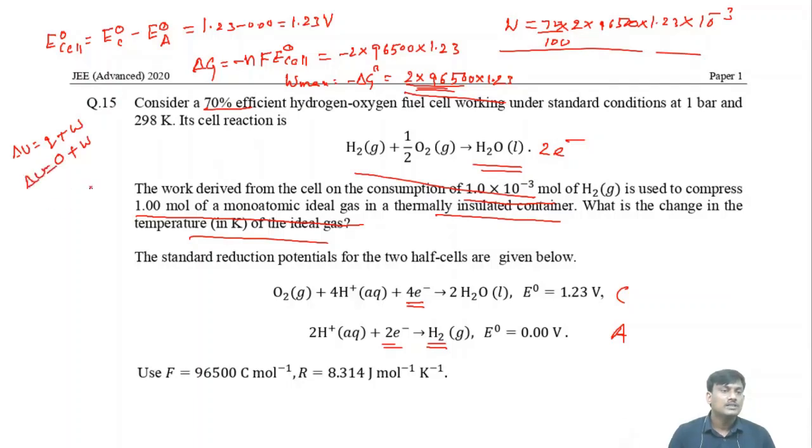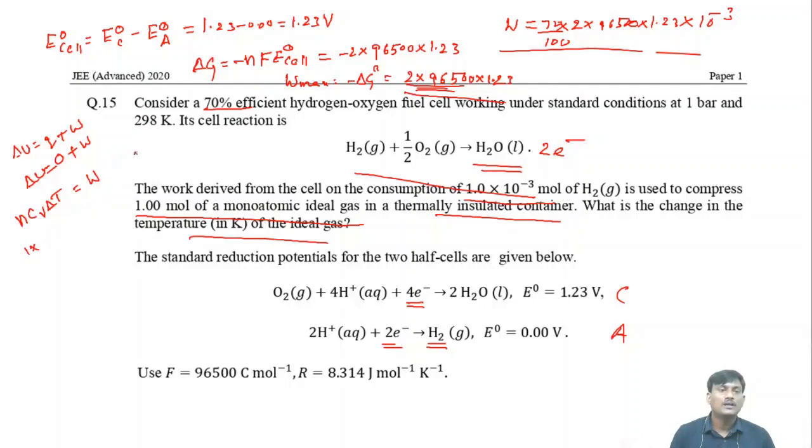We know that delta U is equal to n Cv delta T, which is equal to W. Here n is the number of moles of monoatomic gas, which is 1, into Cv. What is the Cv value?